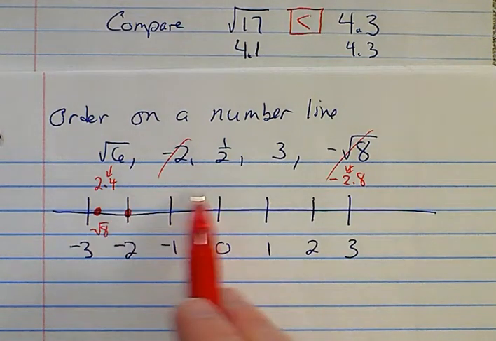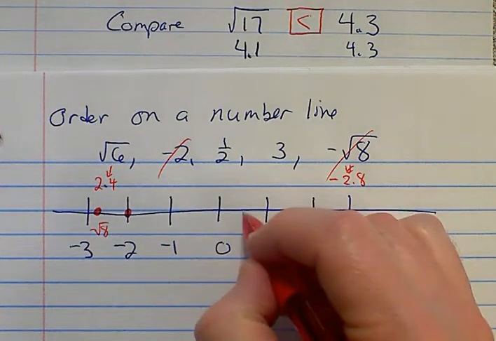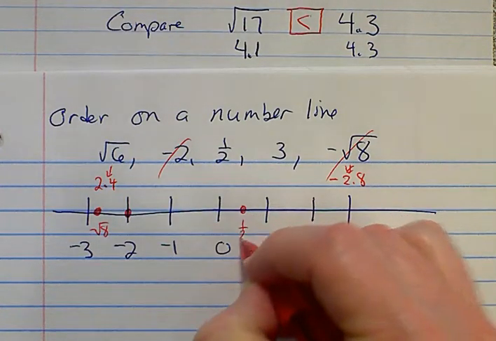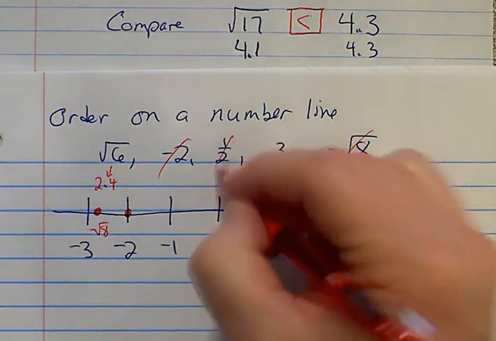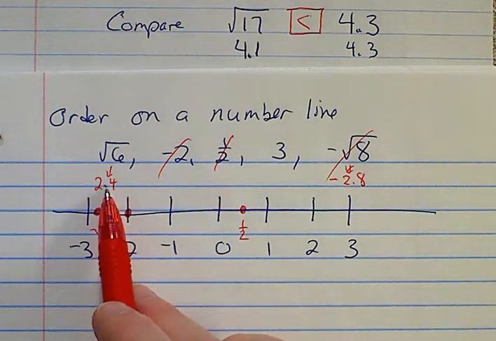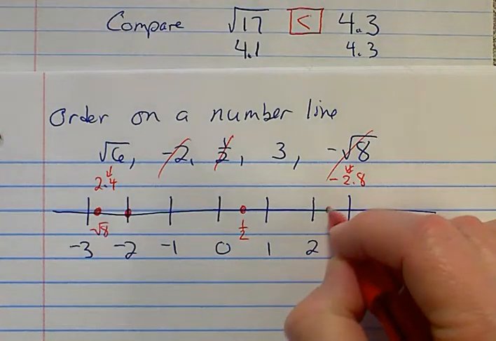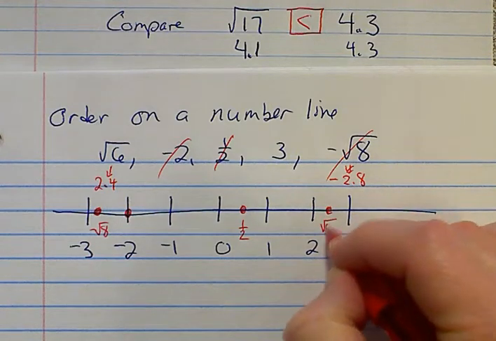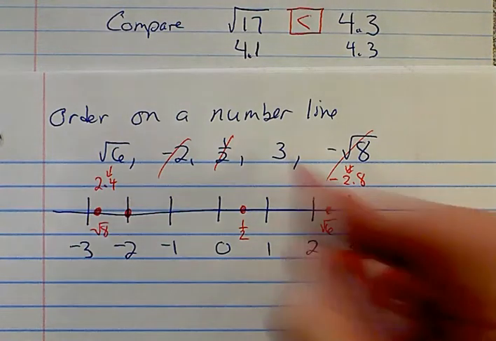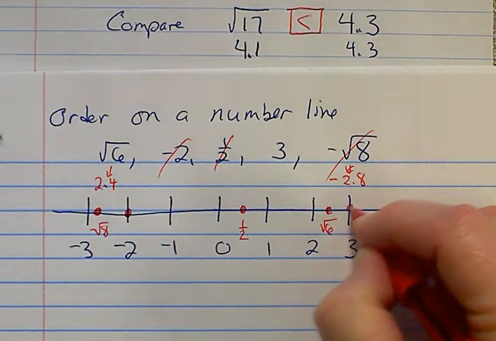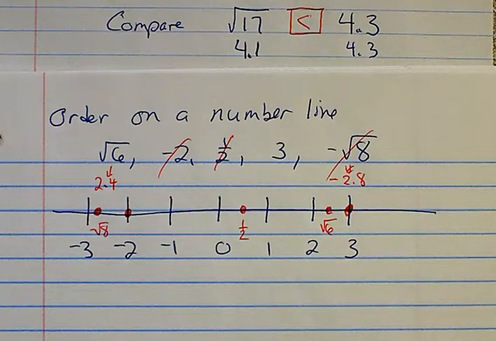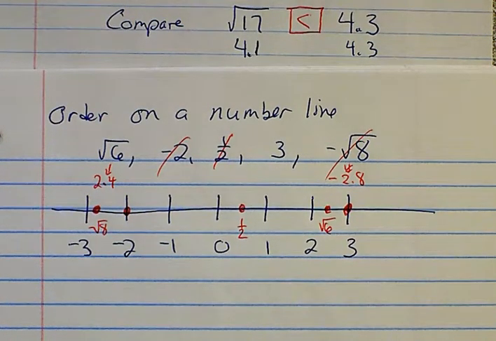Next thing we've got here is a half, so that's somewhere between 0 and 1. You've got square root of 6, which is 2.4, so that's again somewhere right about there. And then you've got the 3. Okay, so if you're ordering on a number line, really it's just the same thing as comparing.